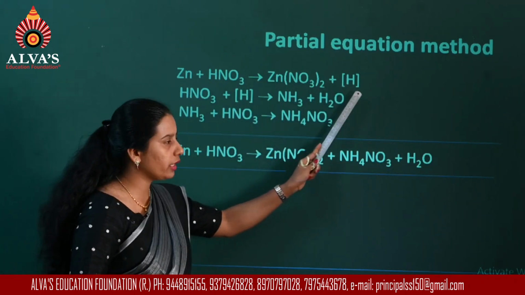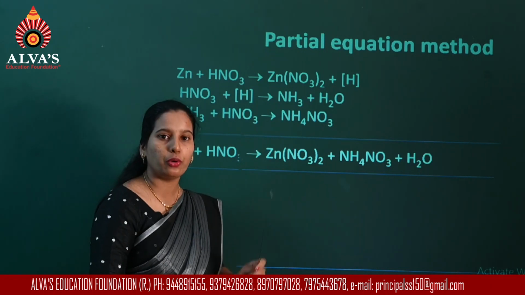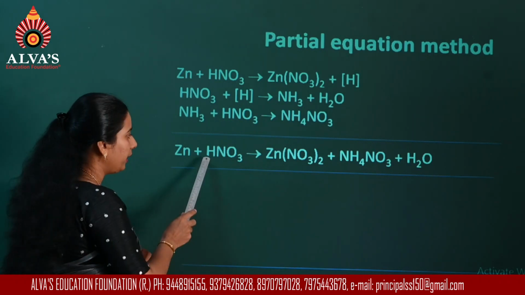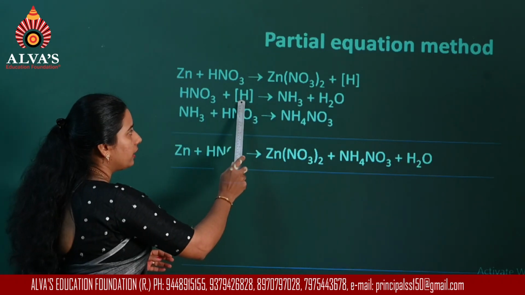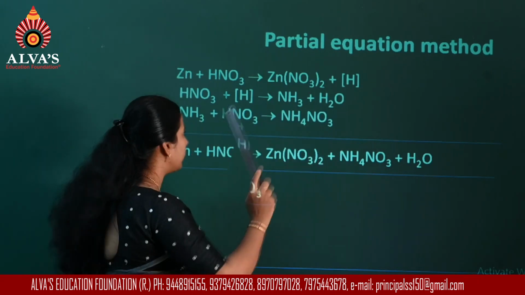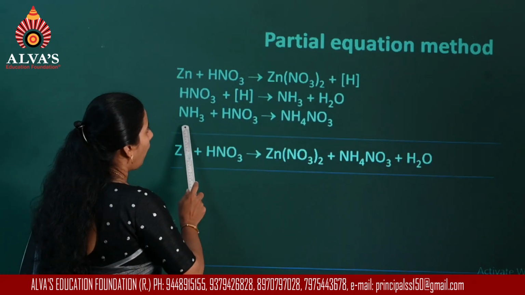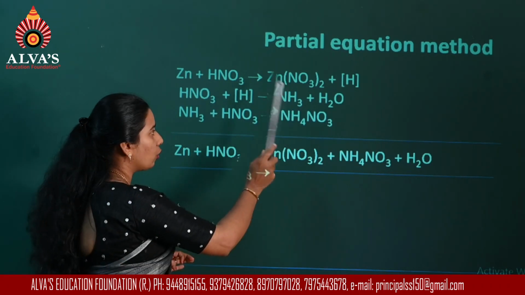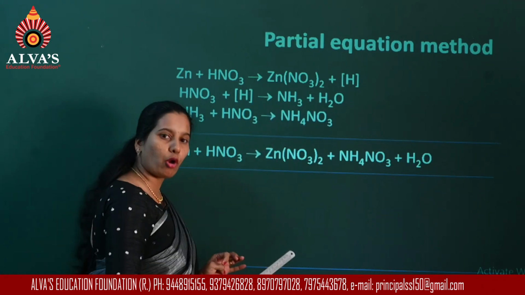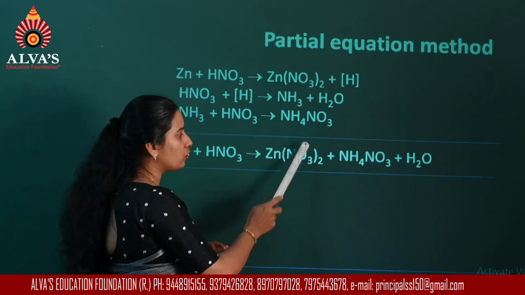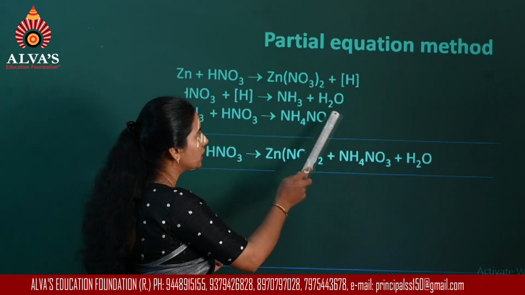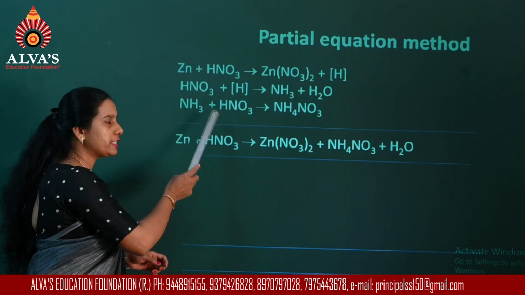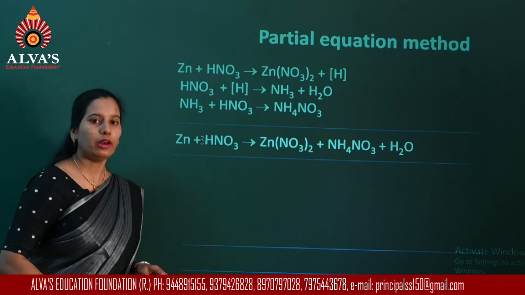If you have the same thing on opposite sides of the arrow, you have to cancel. So HNO3 gets added up, it will be 3 moles here, whereas nascent hydrogen will be cancelled. And then ammonia appears on the left side here, whereas it is on the right side, that also gets cancelled. Now among the products, you have zinc nitrate, ammonium nitrate and water. Now upon adding the 3 steps, I will get the overall reaction.